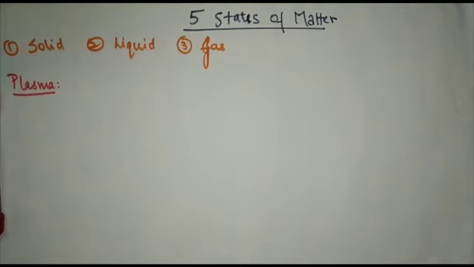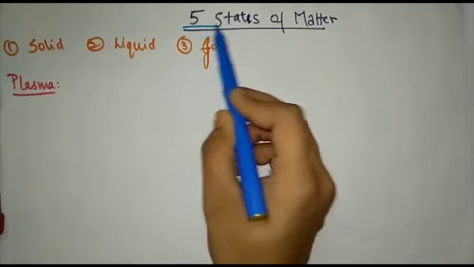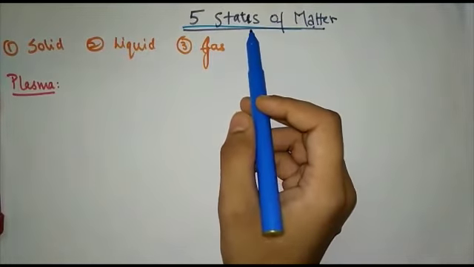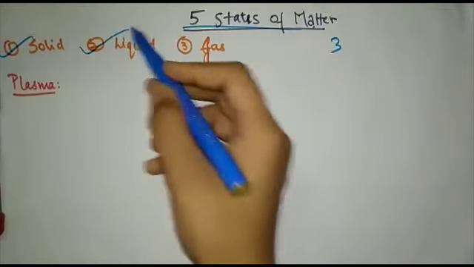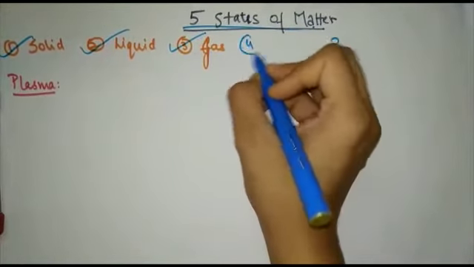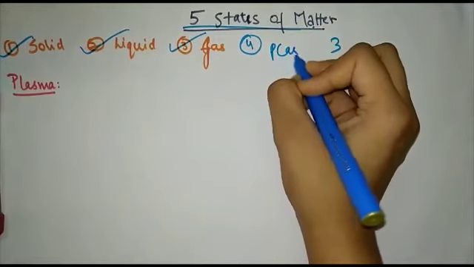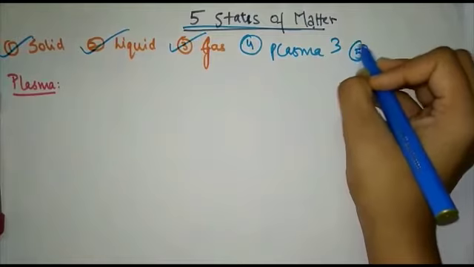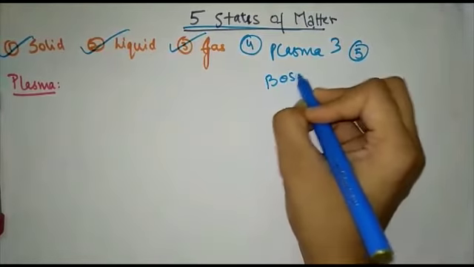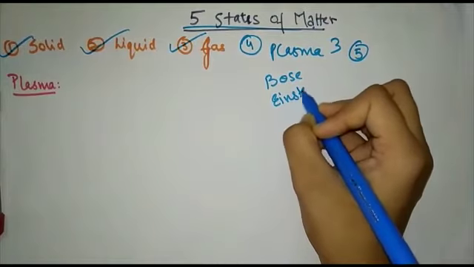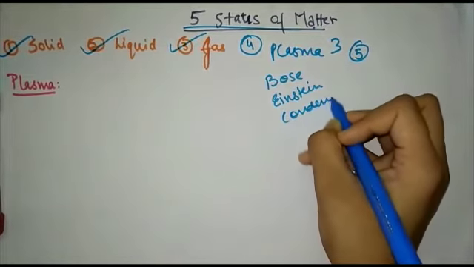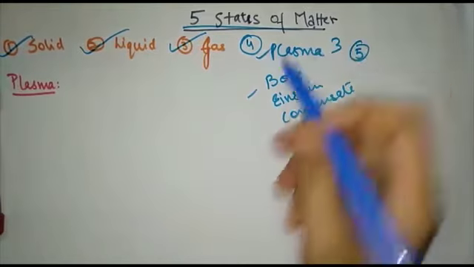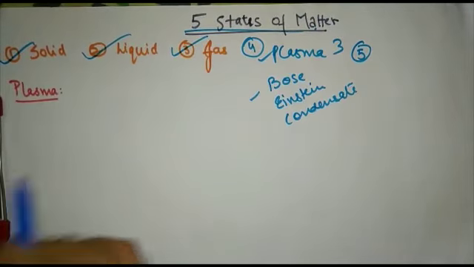Okay, now moving ahead, on your NCERT page number 10, you have seen a yellow box where, when you read, you find that it is written that there are 5 states of matter. Till now, how many states did we learn? Only 3: solid, liquid and gas. But now there are 2 more states of matter: plasma, and the 5th is Bose-Einstein condensate. Now let us see what these are. This is a very small topic and it is newly added in NCERT.